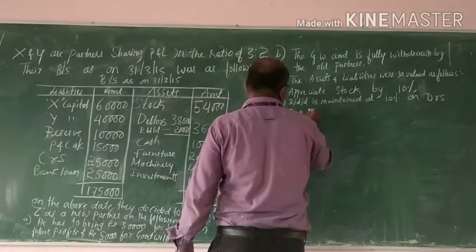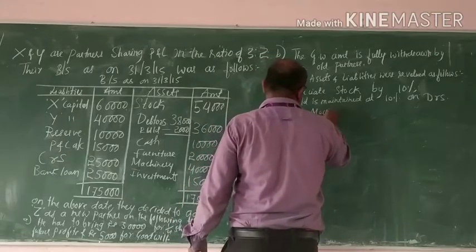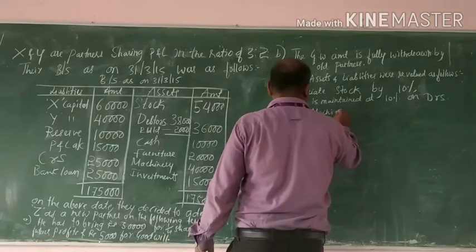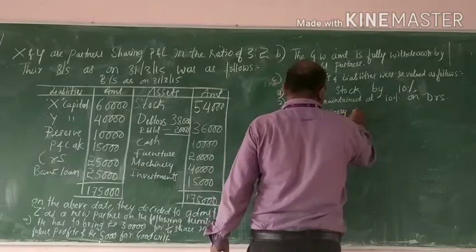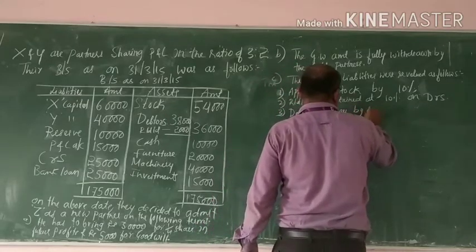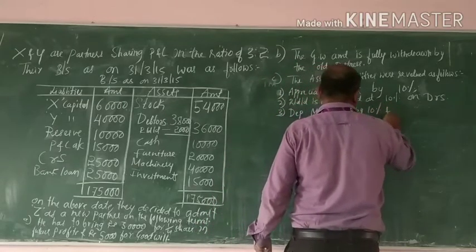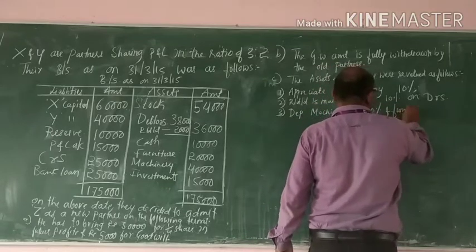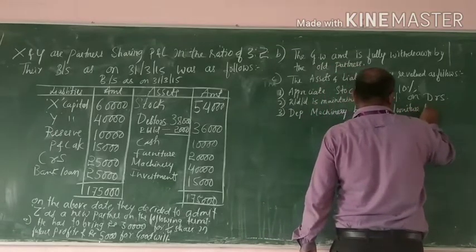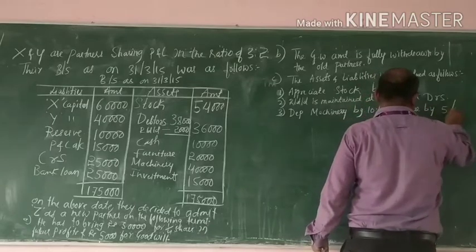Depreciate machinery by 10% and furniture by 5%.